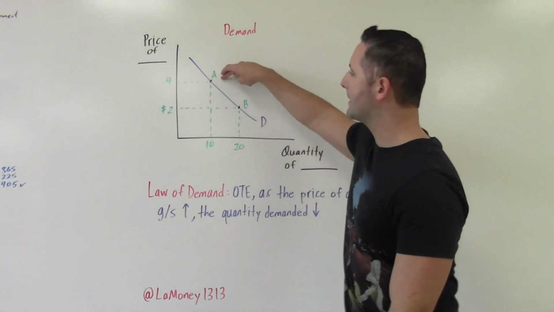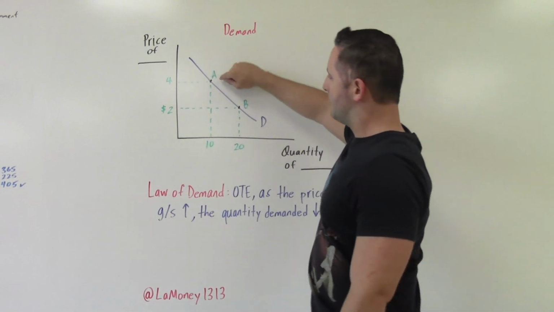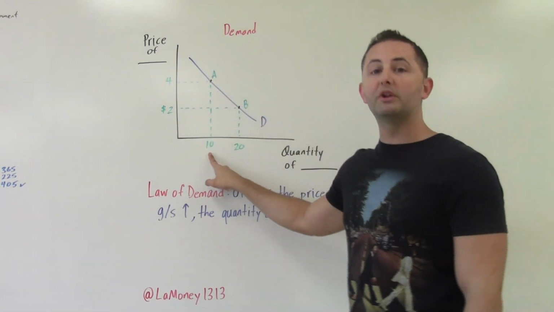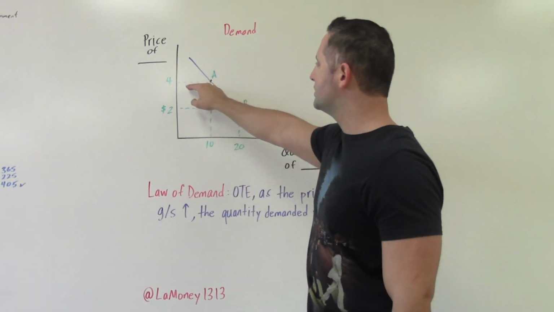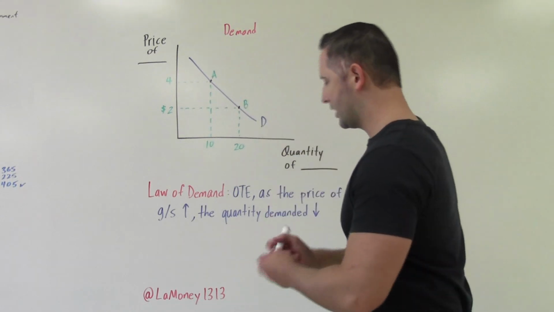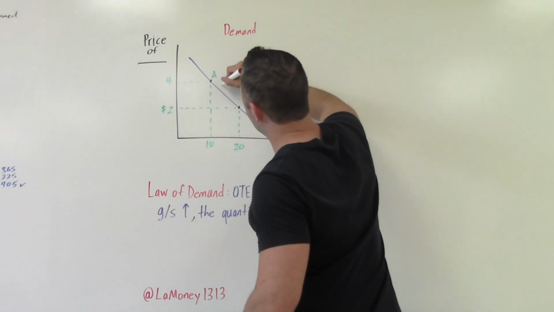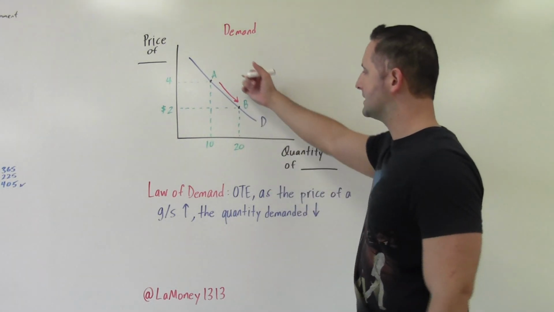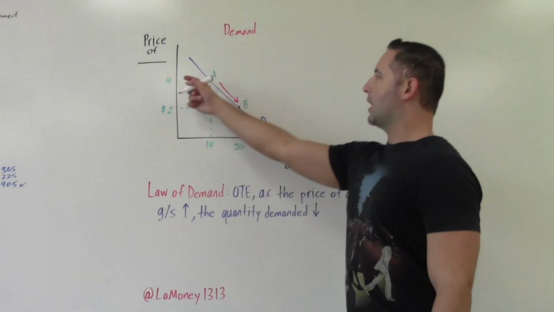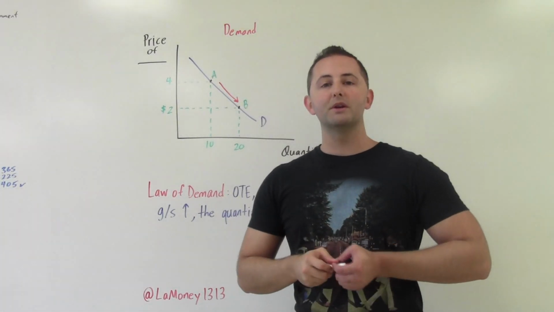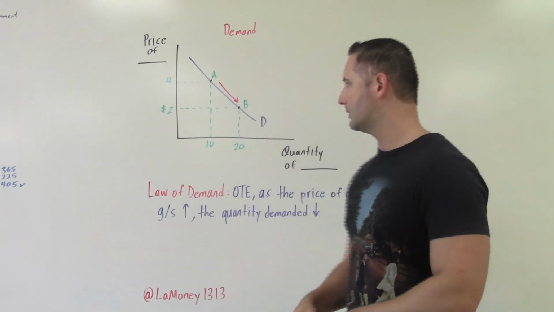We have $4 being the price at point A, and our quantity demanded is equal to 10. Now the price drops from $4 down to $2 when we go to B. So this is a downward movement along the demand curve from A to B. Price has fallen, and as a result, our quantity demanded increases because it's cheaper. So that follows the law of demand.